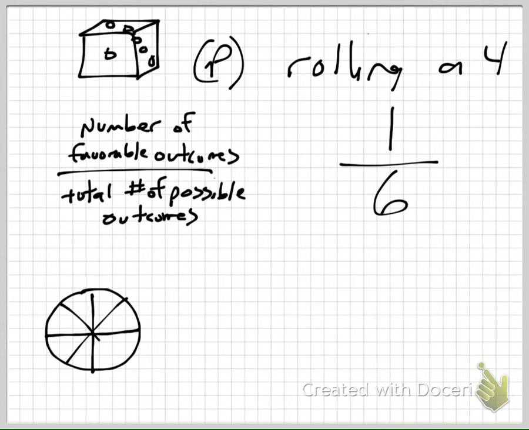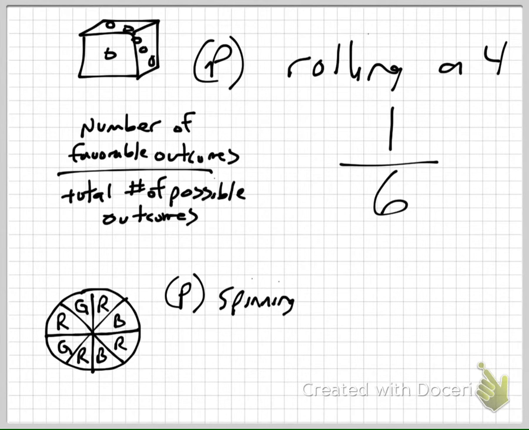What if I was to take a spinner, and we have 8 slots here, and here's red, blue, red, blue, red, green, red, green. Okay, and so here's the deal. If I was to ask you what is the probability of spinning green, here's what you do. Same thing. You take the number of favorable outcomes over the number of possible outcomes. I always find the number of possible outcomes first. It's just what I do. How many different possibilities are there?